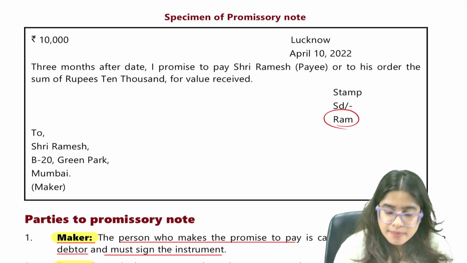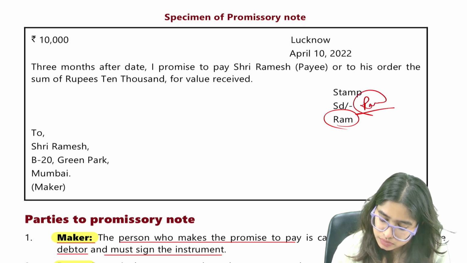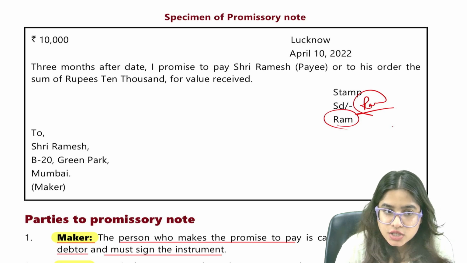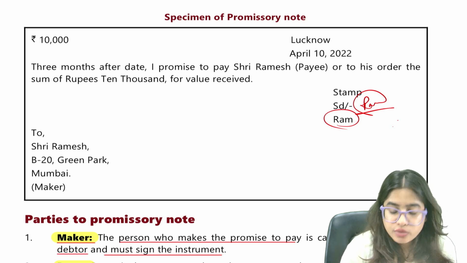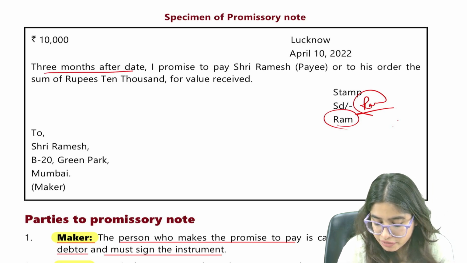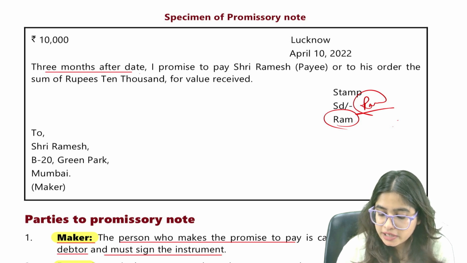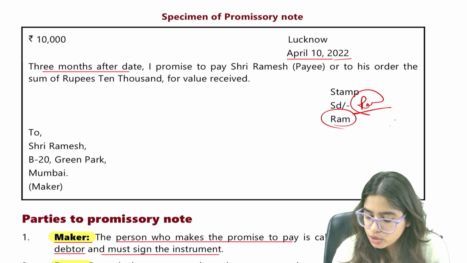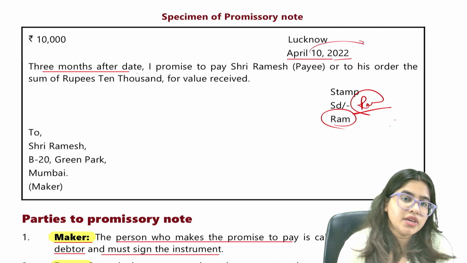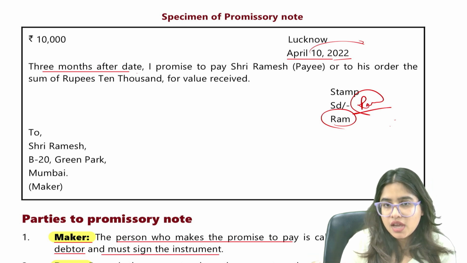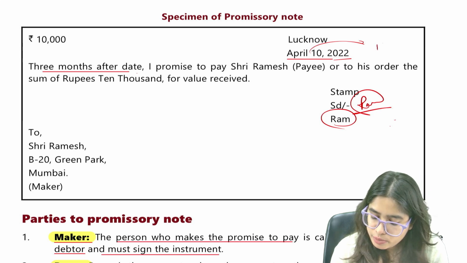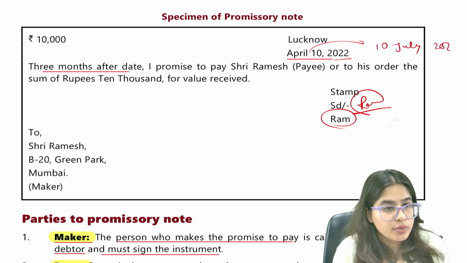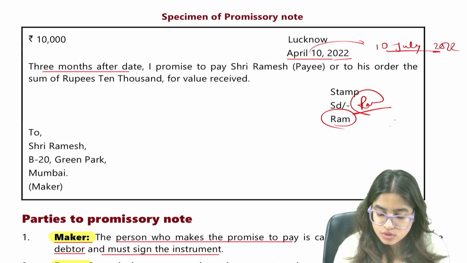Ram has signed here. So Ram has signed this promissory note, and Ram made this promissory note where he has written 3 months after date. 3 months after date means the date is 10 April. If you take 3 months from 10 April 2022, it will be 10 May, June, July. So it will be 10 July 2022. That is on 10th July 2022.